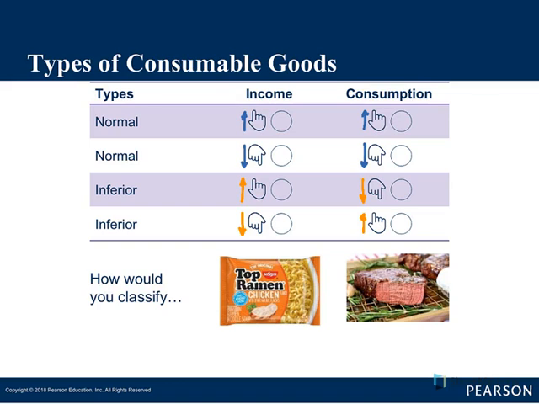So how would you classify top ramen? If you're making more and more money, you're bringing it in to the bank, do you buy more and more top ramen? If you buy more top ramen when your income goes up, it would be a normal good. Let's just say you got laid off and you don't have as much cash. When you go to the store and your income has gone down, will your consumption go up? If that's the case, we would classify top ramen as an inferior good.